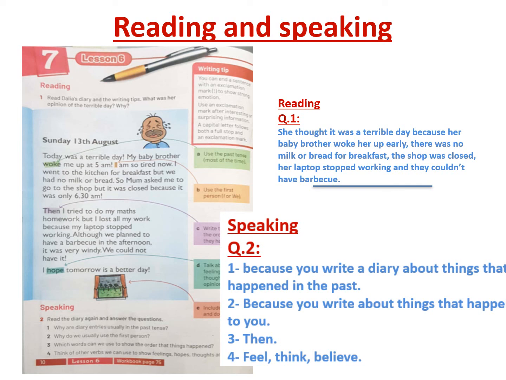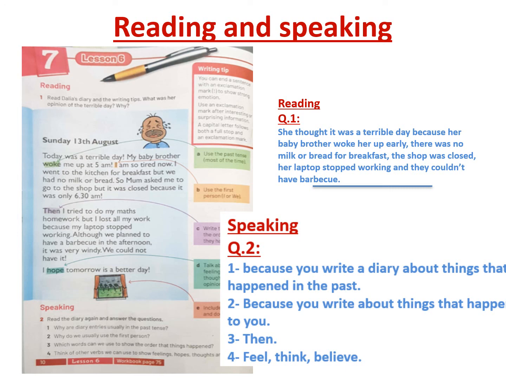Okay, let's move to the speaking part. Read the diary again and answer the questions. Question number 1, why are diary entries usually in the past tense? We answered it before. Because you write a diary about things that happened in the past, past events. Okay, number 2, why do we usually use the first person? This is because you write about things that happened to you. So you will write about yourself or a group including you, so use I or we.